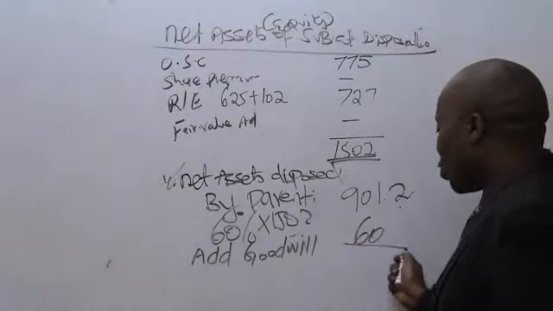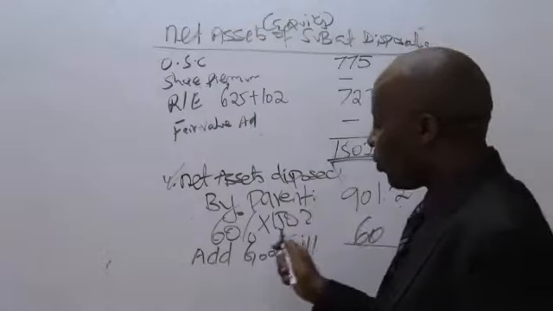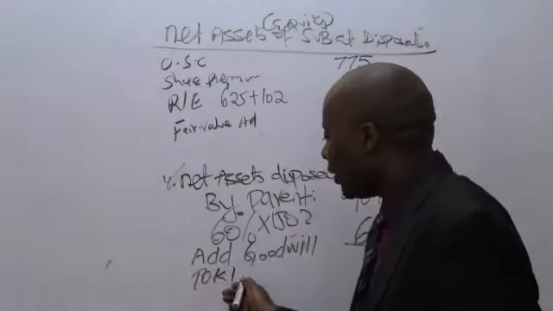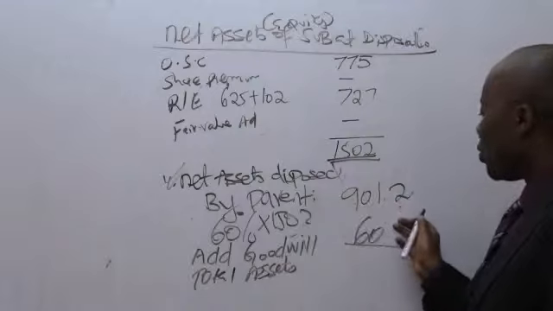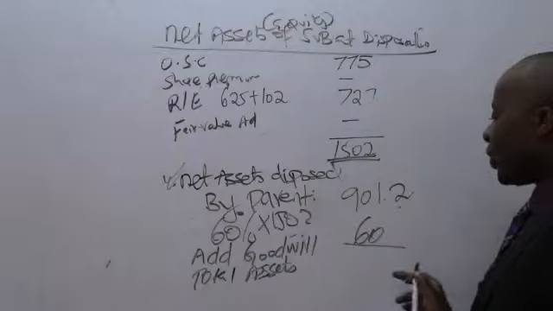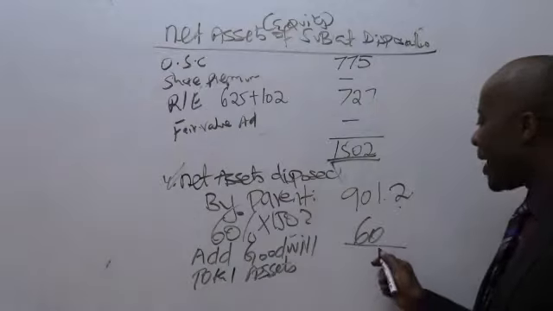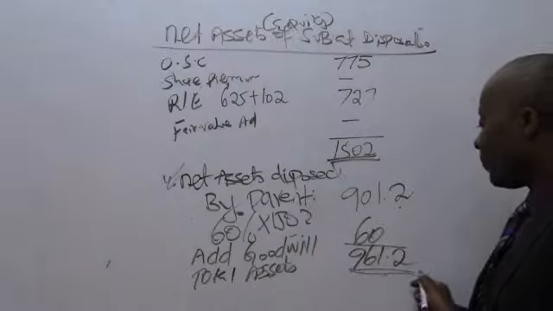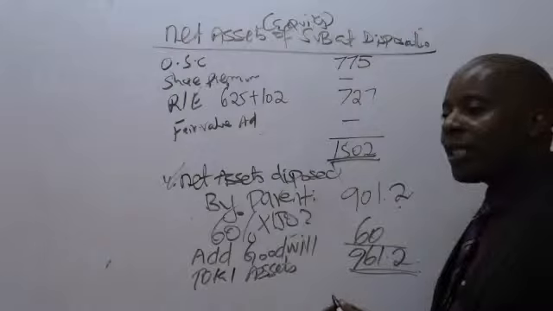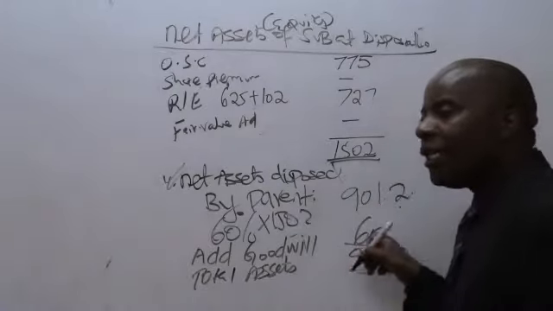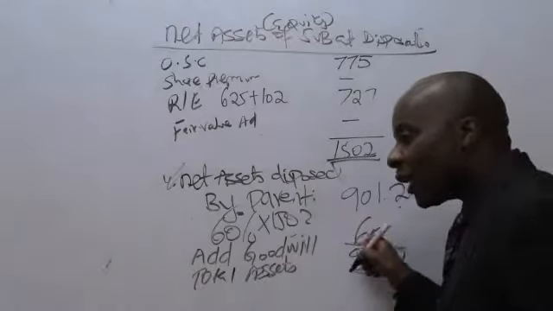So therefore the total assets disposed will be 901.2 plus 60. Please give me a figure. This will give me 961.2. So this is the amount that this parent company had injected into this particular subsidiary. This is the worth.